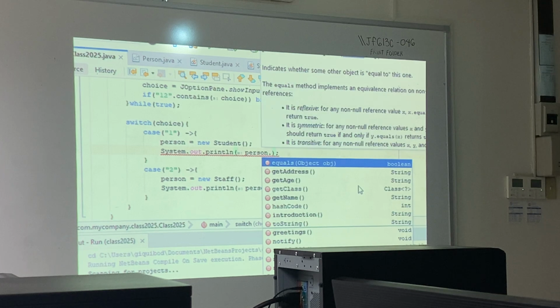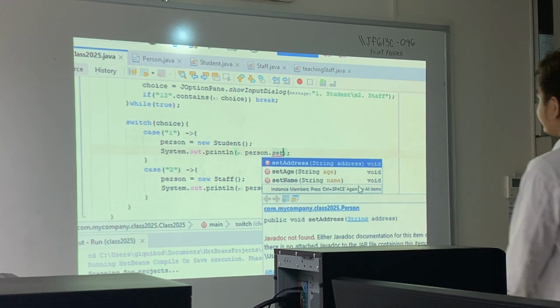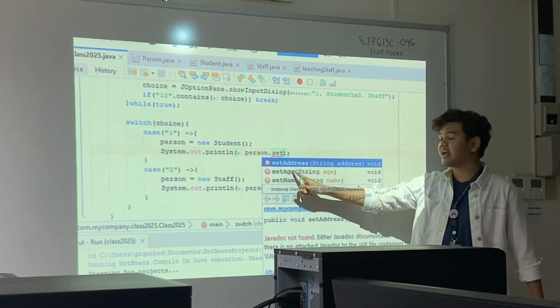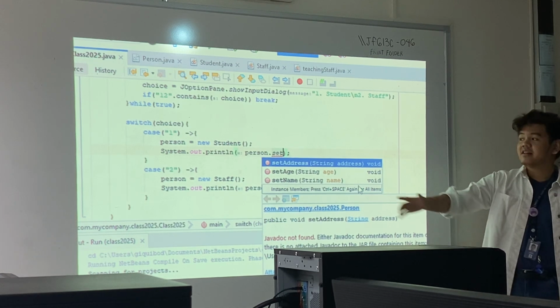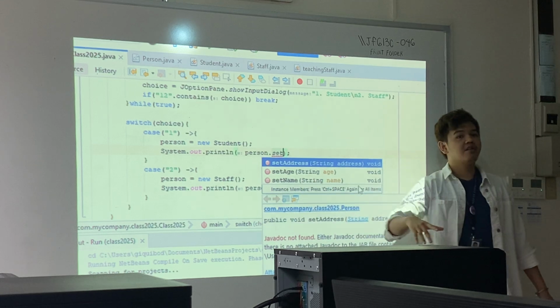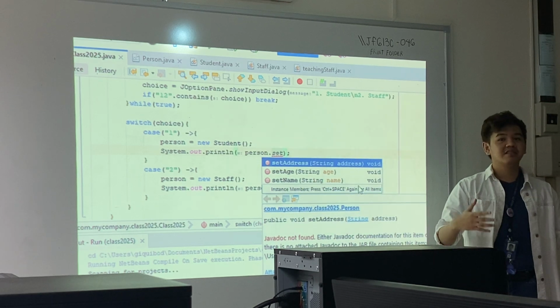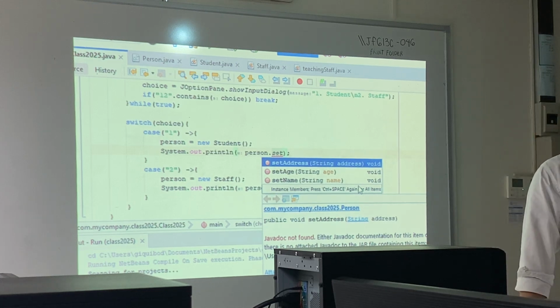So we assume that if I use the dot operator and try to type set, set program and set student ID should not be there. And we can see that the setters available to us are address, age, and name only, because they are the only ones that are guaranteed. Student ID and program, employee ID and work description are not guaranteed. It's not really determined immediately. So if that's the case, how do we set the values for those attributes?